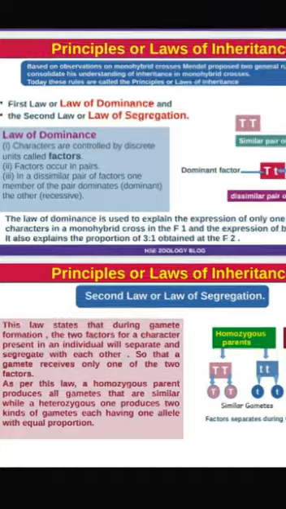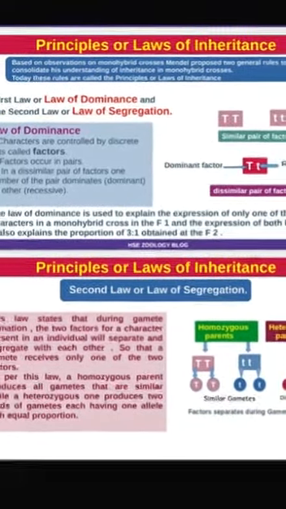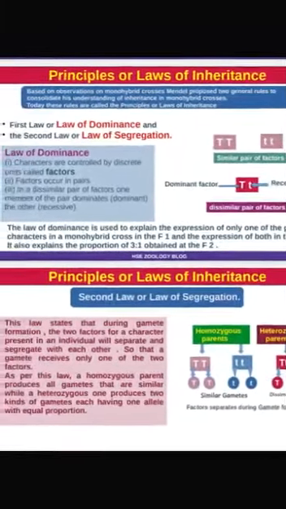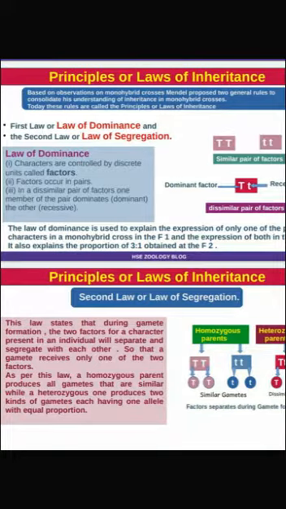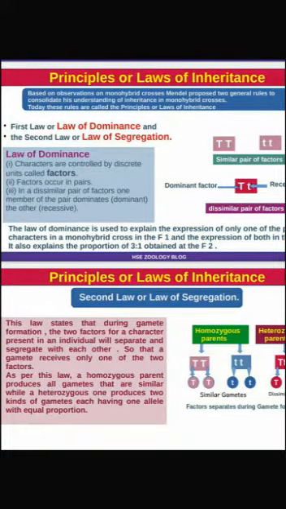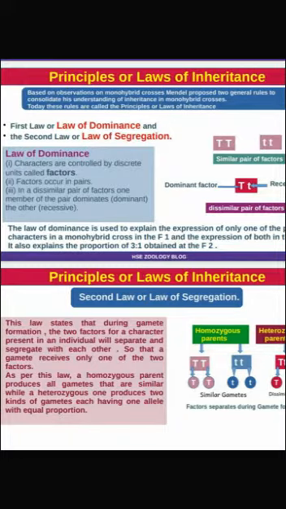This law is used to explain the expression of only one of the parental characters in the monohybrid cross in the F1, and the expression of both parental characters in the F2 generation. It also explains the proportion of 3:1 obtained at the F2 generation.